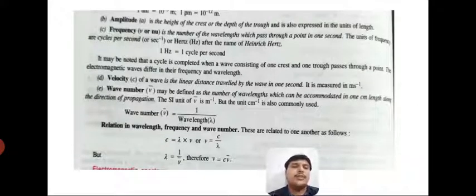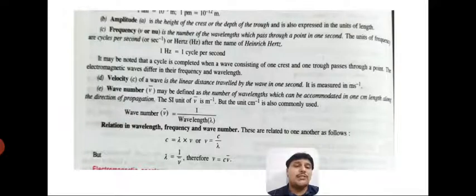Next is wave number, students. It may be defined as the number of wavelengths which can be accommodated in 1 centimeter length along the direction of propagation. The SI unit of nu bar is meter inverse, but the unit centimeter inverse is also commonly used. And wave number is simply, we can also say, the reciprocal of wavelength. So wave number nu bar is equal to 1 upon lambda.